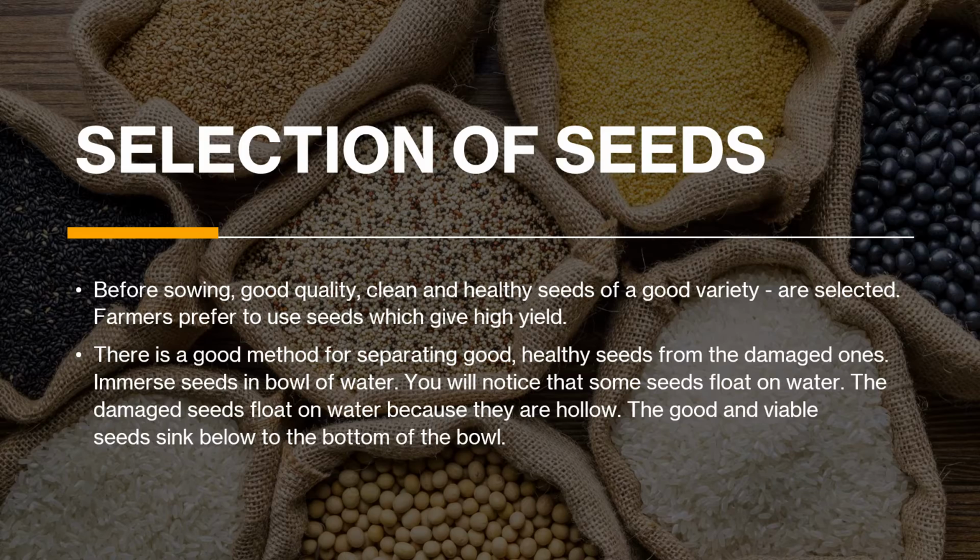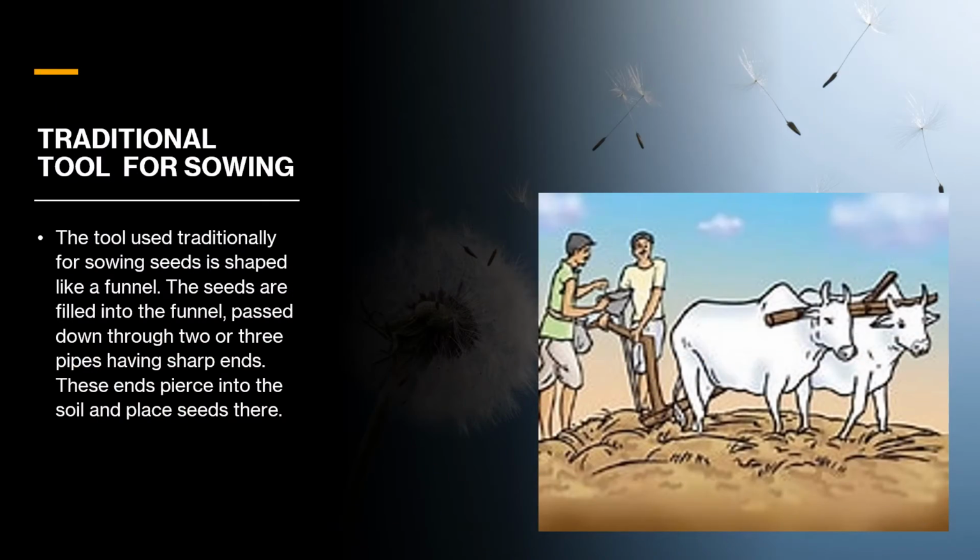Now let's go to the next slide, that is the traditional tool for sowing. So we have come to the sowing part now, and as we know what sowing is, the traditional tool is like a funnel. You can see here, this funnel has a sharp end which pierces into the ground, and then seeds are put through this funnel and reach the ground. But this is very hard work, too much labor, and it takes a lot of time. So this tool is used traditionally, and of course now traditional things are not used, machines are used.